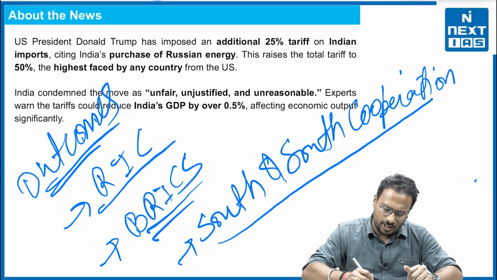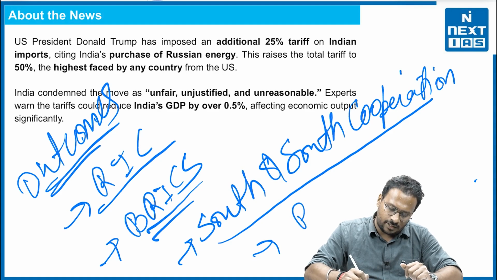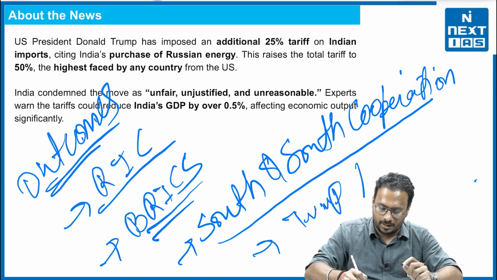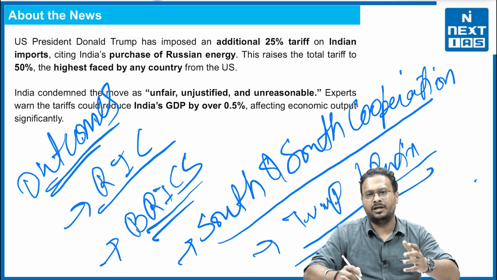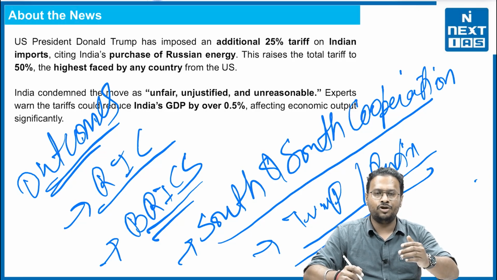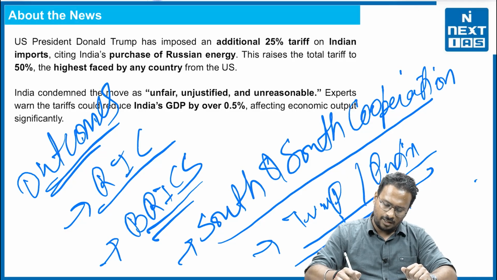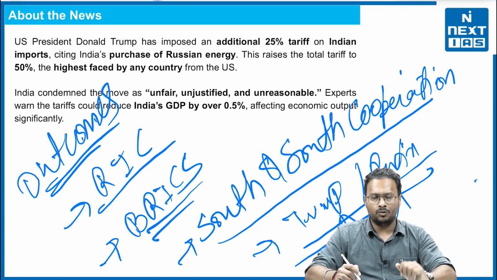But moreover, nowadays the majority of people are saying that this is a tactic of Trump. How? We know that recently there has been talk, we don't know whether it will take place or not, that Trump and Putin are going to meet to discuss the peace process regarding the Ukraine-Russia war. This might be a scenario where, while the negotiation is going on, Trump is trying to give a signal to Russia that you need to listen to me. Why?